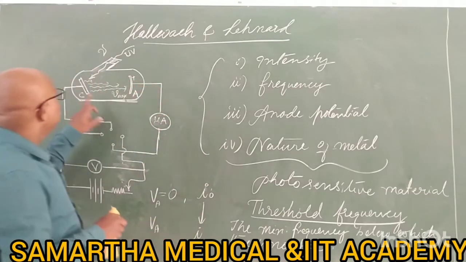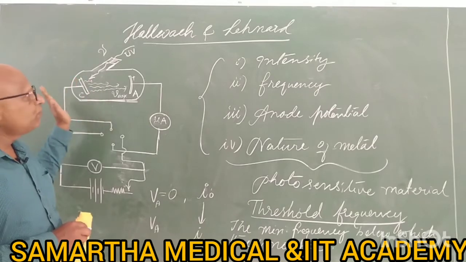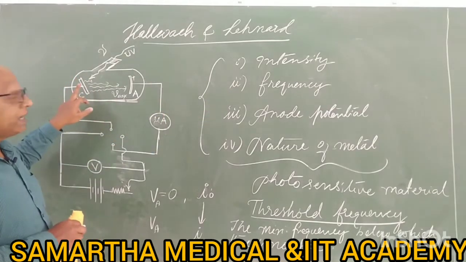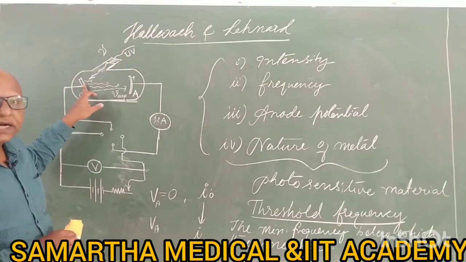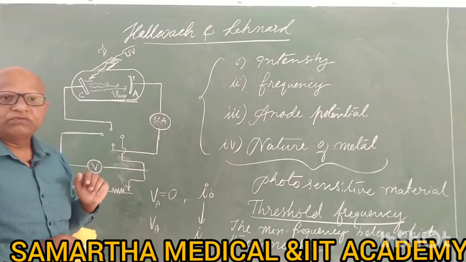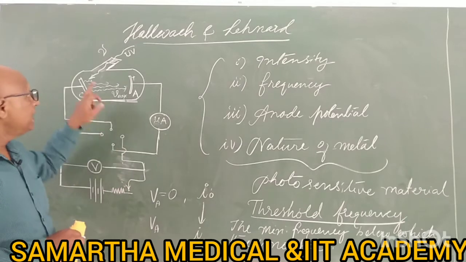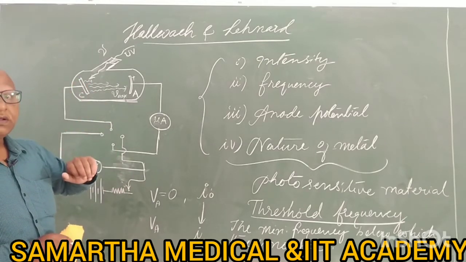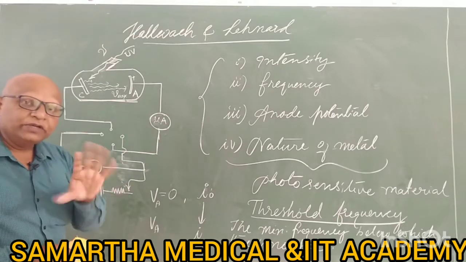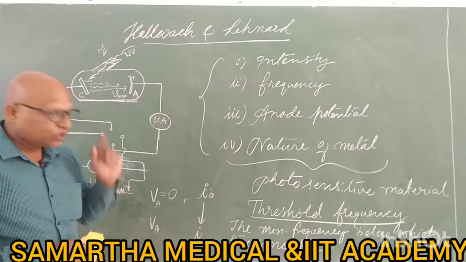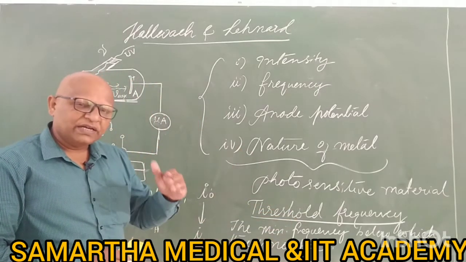Suppose there is copper here, and you use 800 gigahertz, photoelectric emission starts. If you place aluminum here and use 800 gigahertz, there is no photoelectric effect. For aluminum, you must use 900 gigahertz. If you use a frequency less than 900 gigahertz, aluminum will not show the photoelectric effect. So the threshold frequency for aluminum is 900, where the effect just starts.